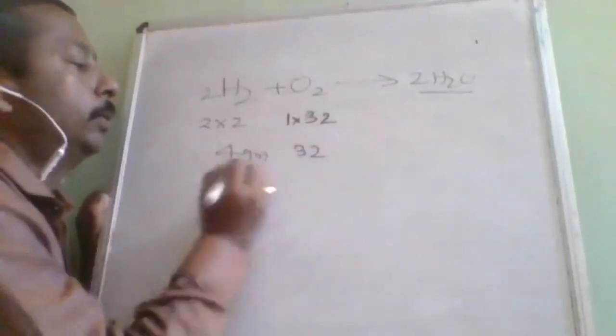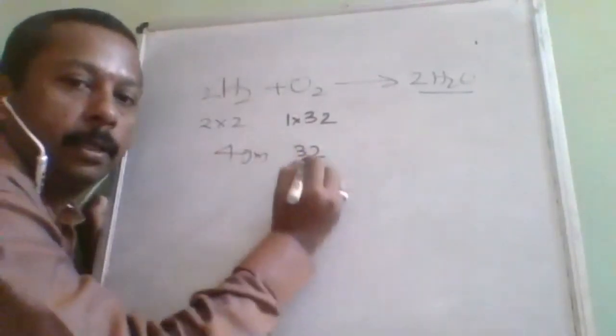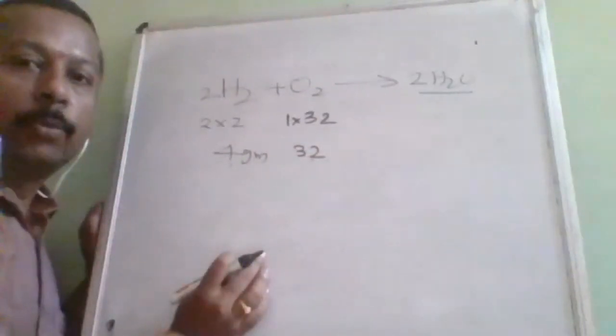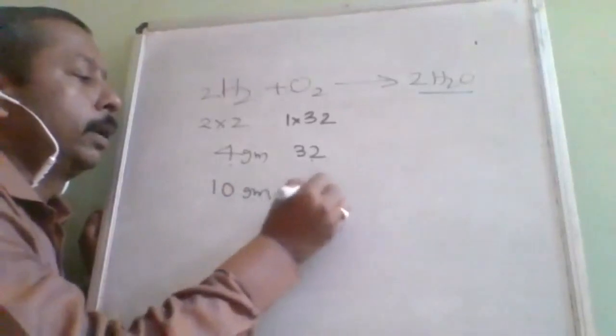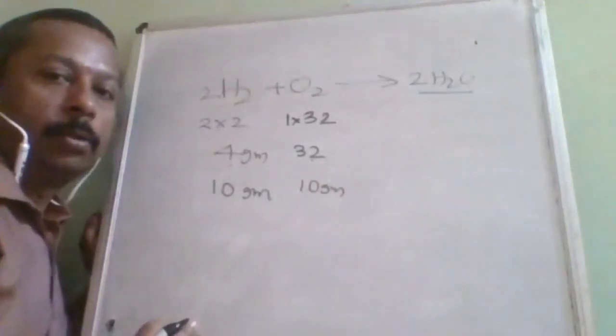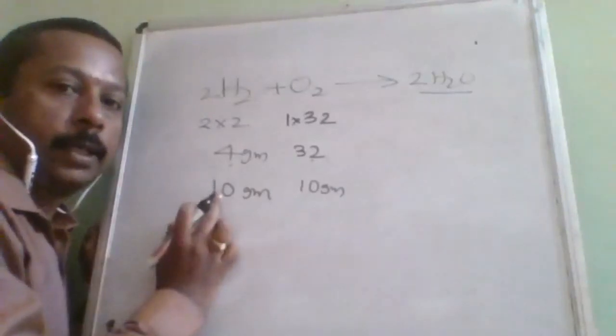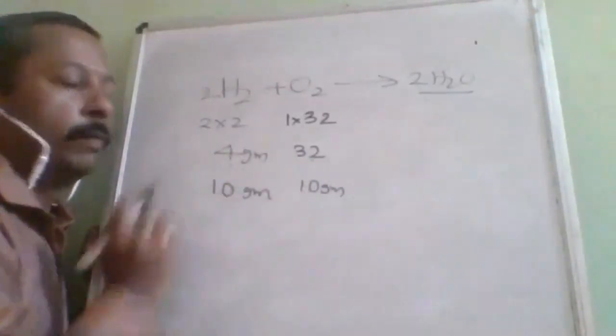See, here the mass of hydrogen required is very much less, and the mass of oxygen required is more. But we are given 10 gram of this one and 10 gram of this one. Just by using common sense, you can say which is extra. 32 grams requires 4 grams; 10 gram requires how much?